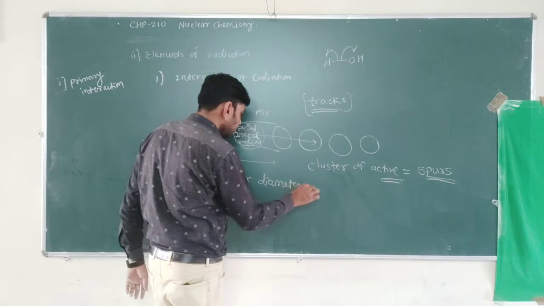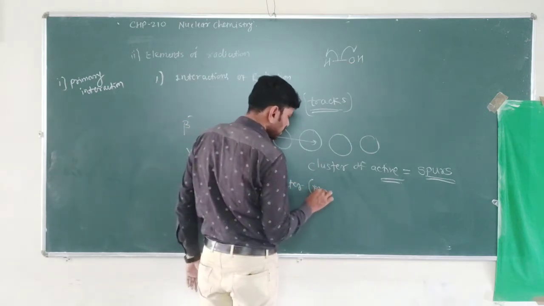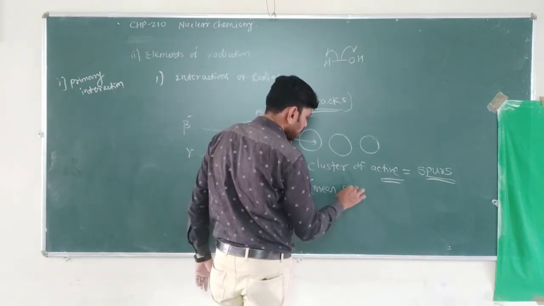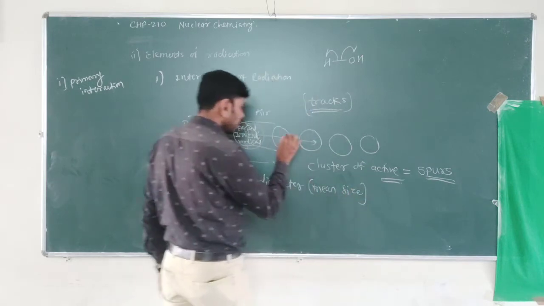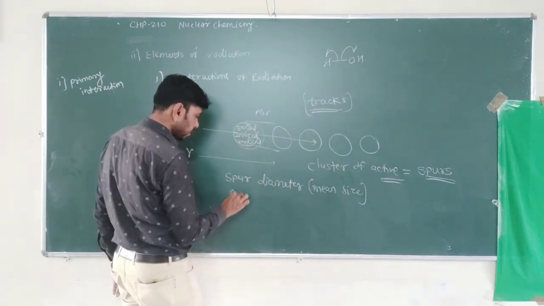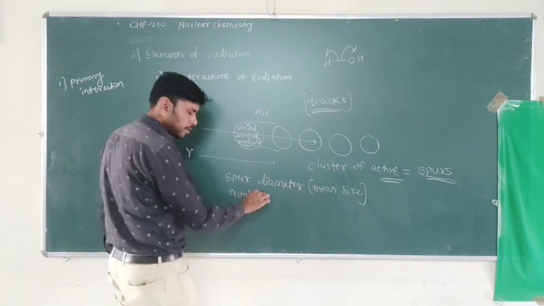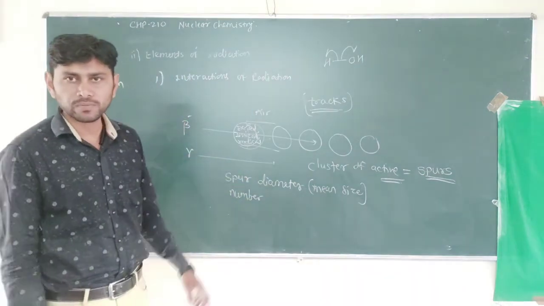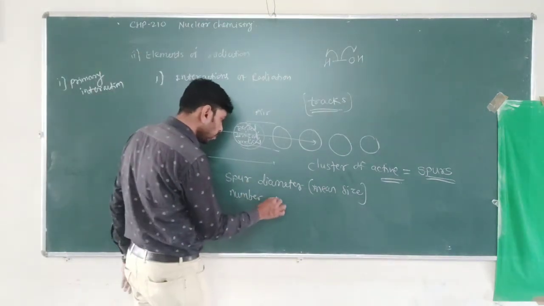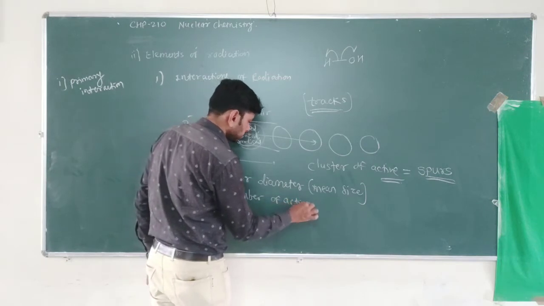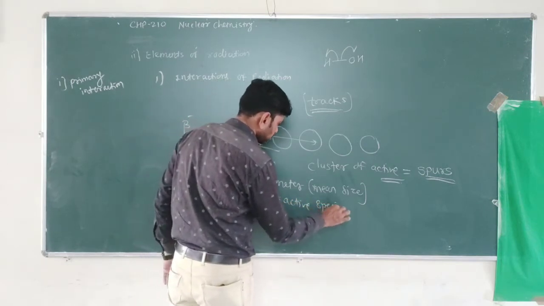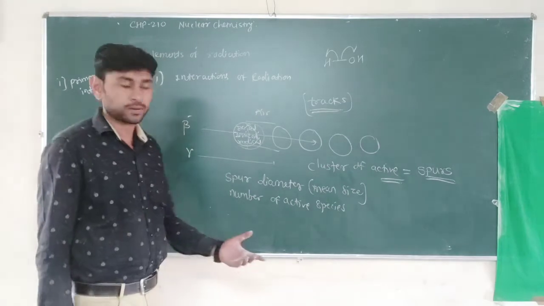We also say mean size of the spur. Again, there is the number of active species; nearly 4 to 5 active species are formed in the spur.